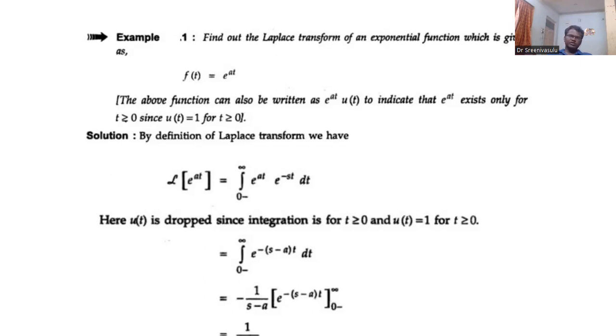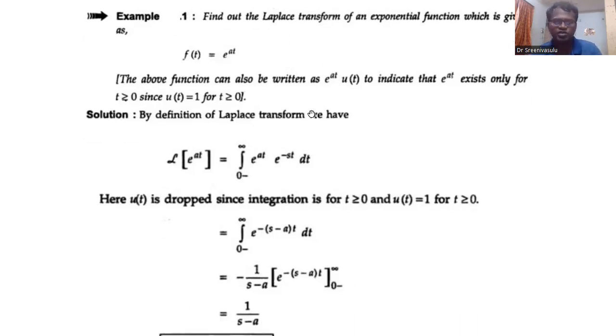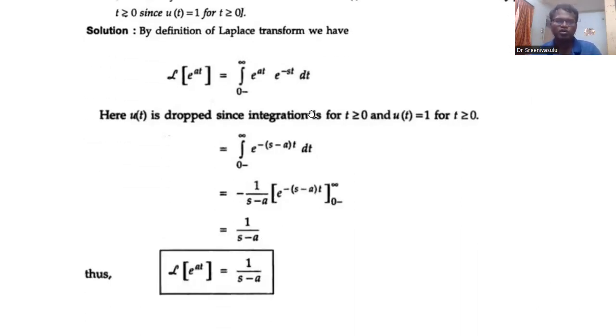This u of t is existing only from 0 to infinity, and you substitute those limits, and you can take minus as a common factor, e power minus of s minus a into t. Now, if you apply integration for this, e power minus of s minus a t divided by minus of s minus a, and if we substitute those limits, we will get the answer as 1 by s minus a.